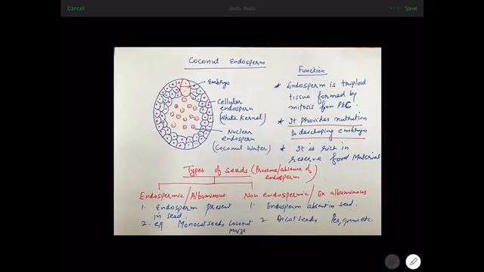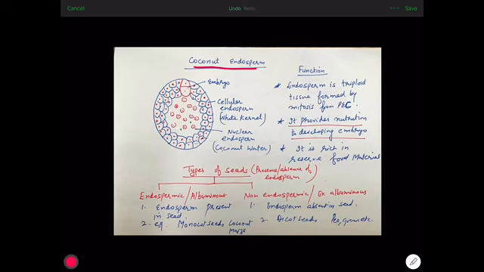Now endosperm in coconut. In coconut what we eat is endosperm. How is this endosperm formed and what type of endosperm is this? In case of coconut, endosperm is formed in the same way as we just discussed. But this cell wall formation remains incomplete. It does not reach up to the center.